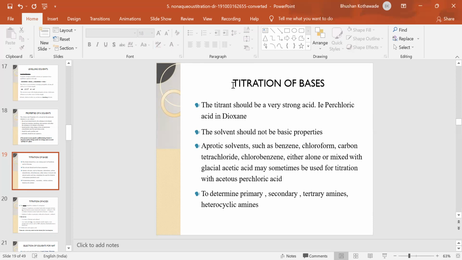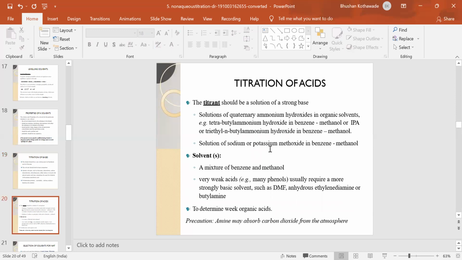Okay, so in the titration of bases we can use perchloric acid in dioxane to determine primary, secondary, tertiary amines, heterocyclic amines. This perchloric acid can be used as a titrant. And the solvent can be used like this. Aprotic solvents we can use, mixed with glacial acetic acid.